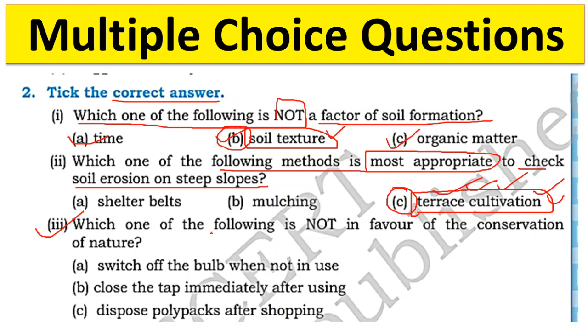The third question is: which one of the following is not in favor of conservation of nature?